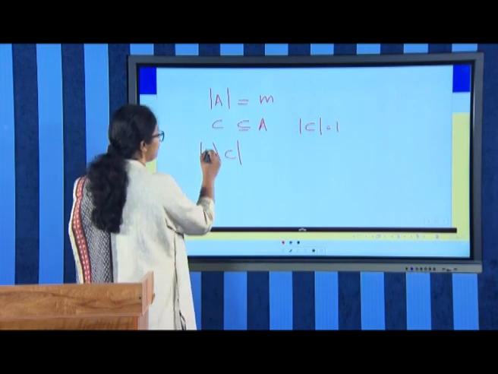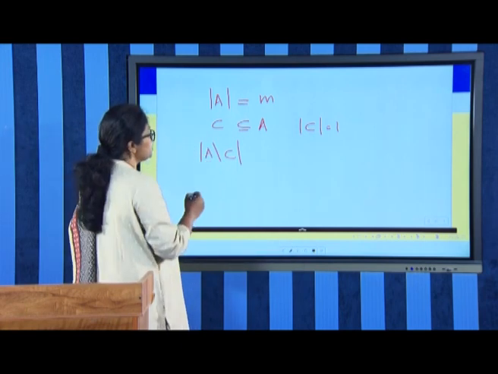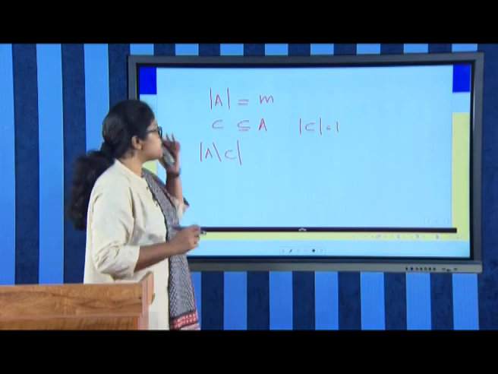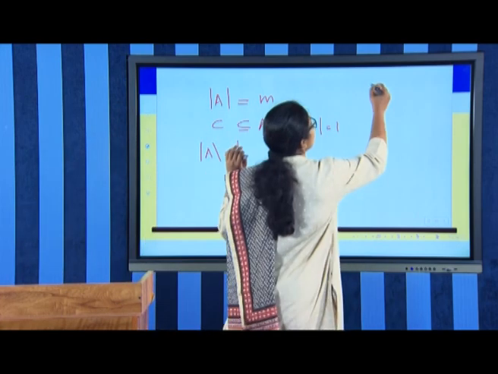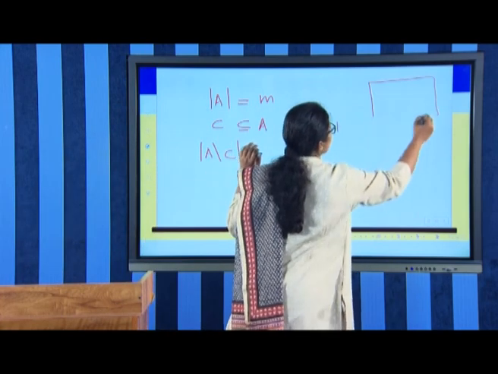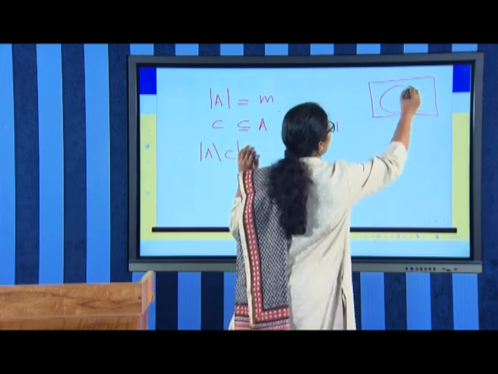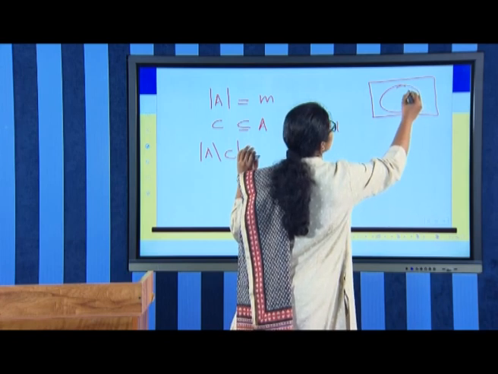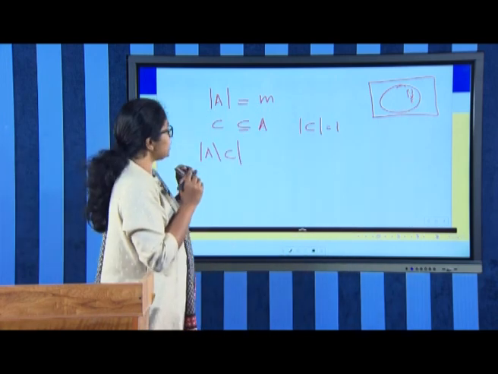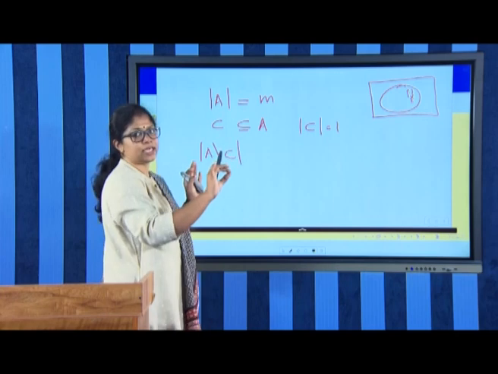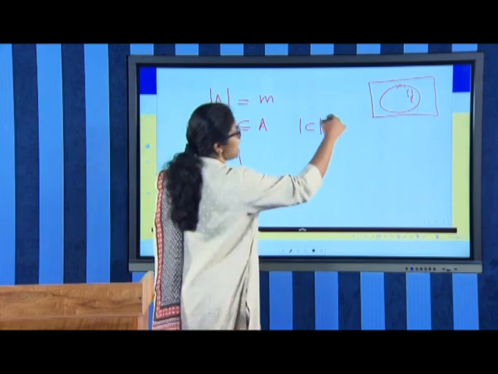Since C is a subset of A, we have the Venn diagram something like this. We have the set A here, we have the set C which is a singleton element, as this small c.